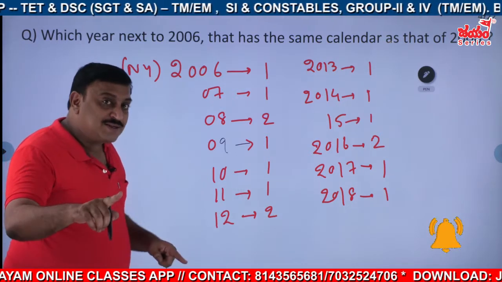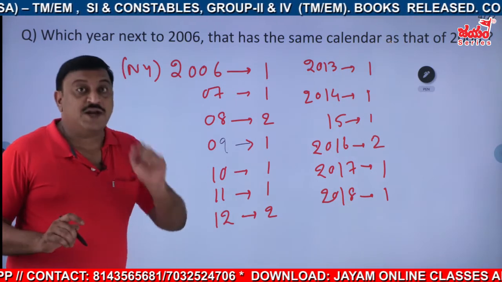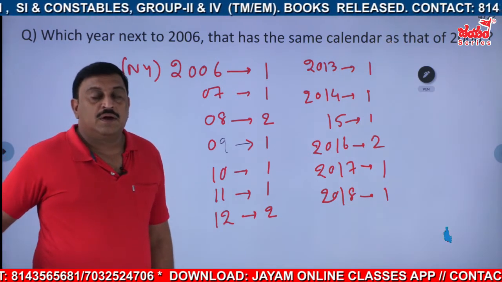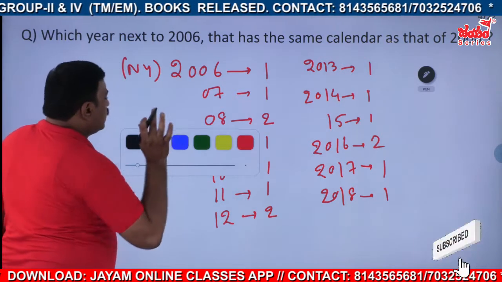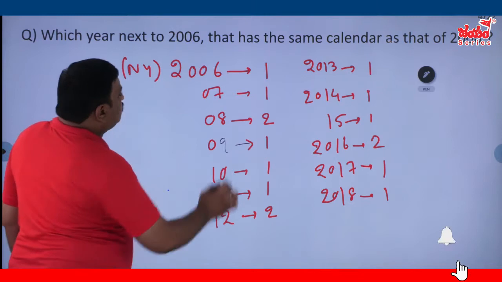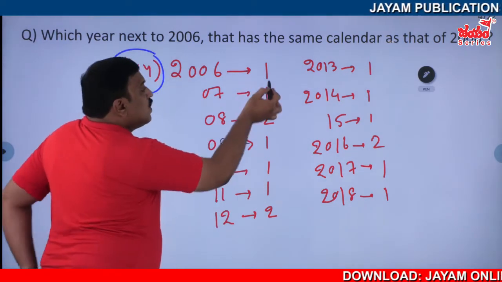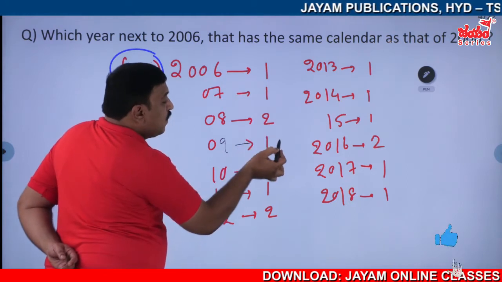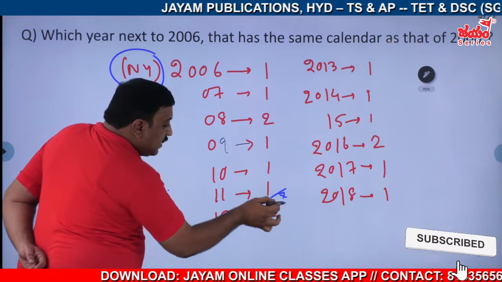Are both normal years, or both leap years? The condition is very important, right? So don't be in a hurry. Just see here, this is a normal year. Let us start the count: 1 plus 1, 2, 4, 5, 6, 7. Stop there and say the next year.